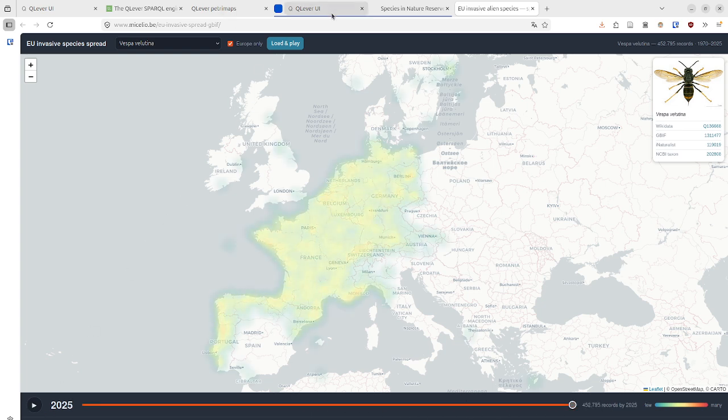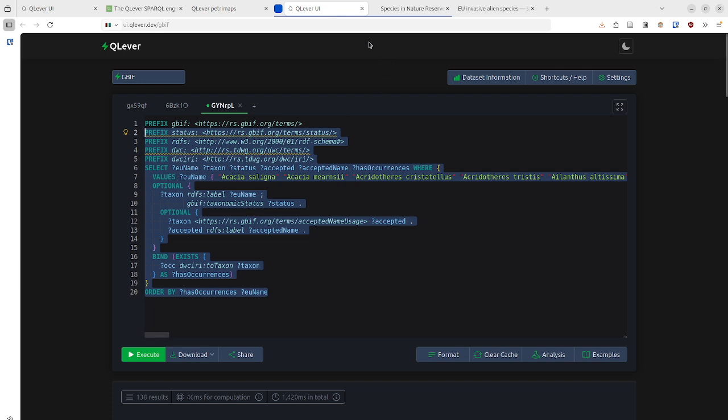And this is it. I hope this can be useful for you. You can play around, add different queries. All the code is open source, so contributions are welcome, and adaptations for different use cases are equally welcome. And we can't wait to see what we will do with this new resource. Thank you.